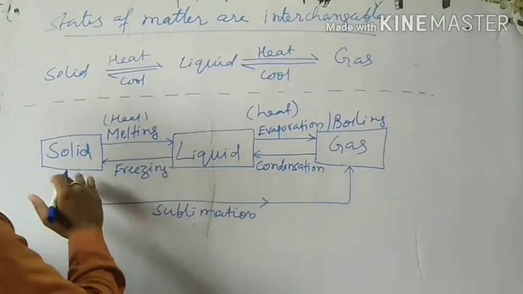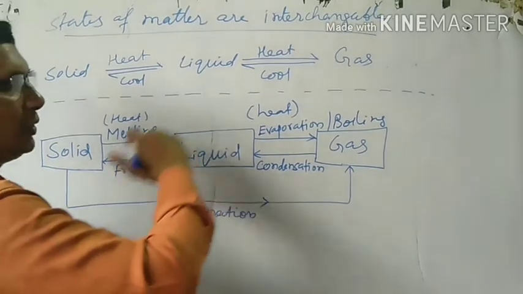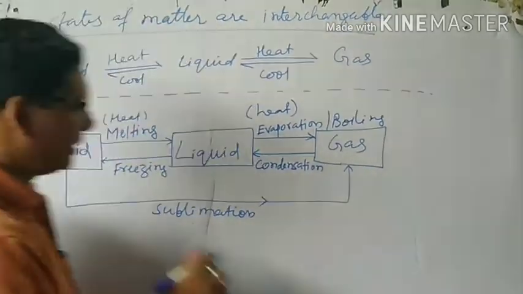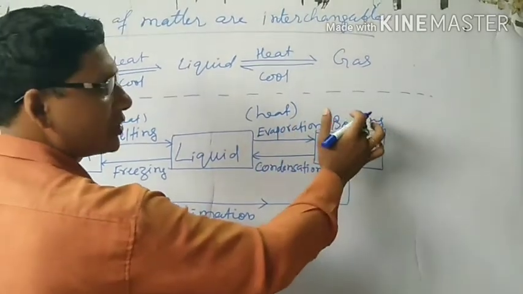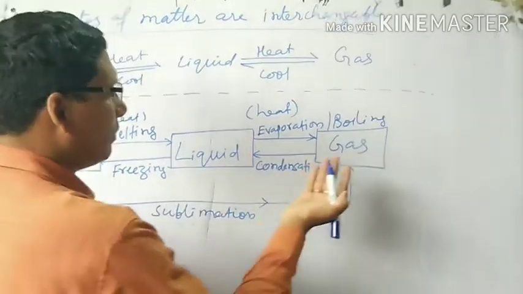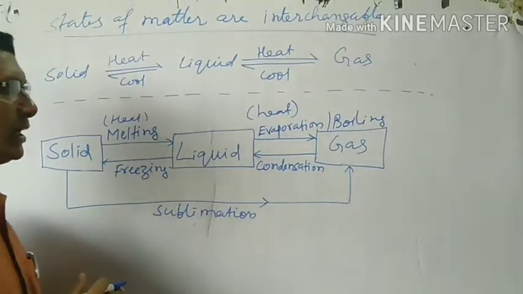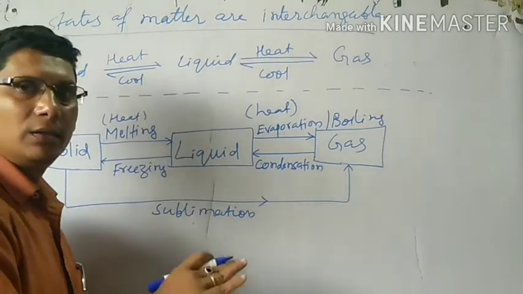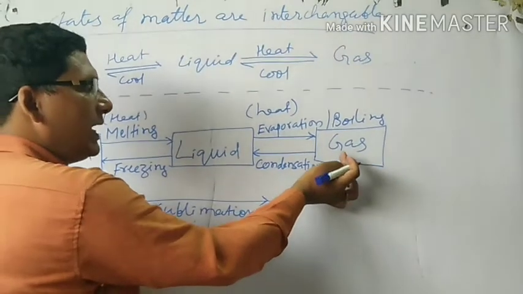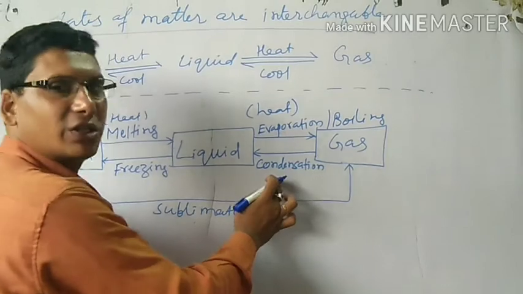Okay? So on heating, the state of matter changes from one form to another, and it has a specific name. Solid to liquid is called melting. Liquid to gas is called evaporation or boiling. Now, in reverse, on changing the condition, gas can change into liquid. How? By cooling. The phenomenon by which gas changes into liquid is called condensation.